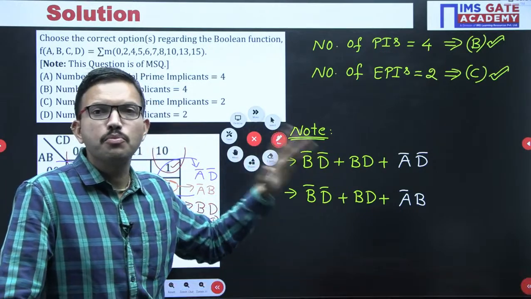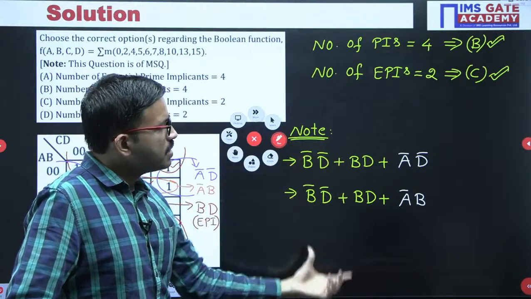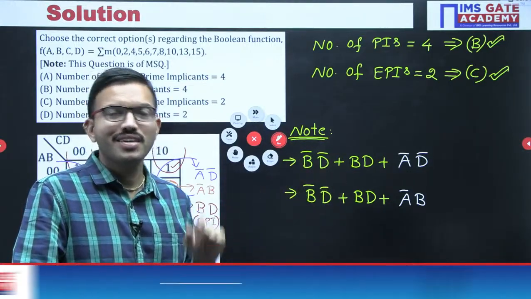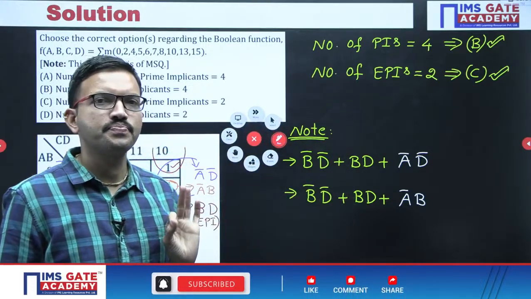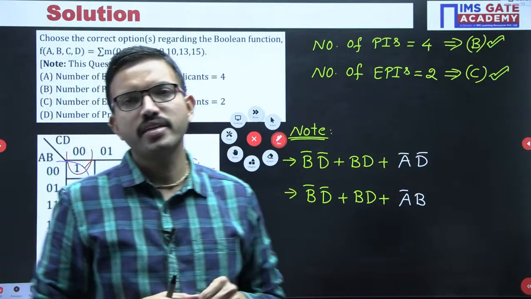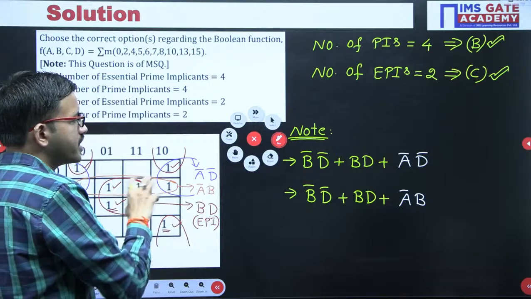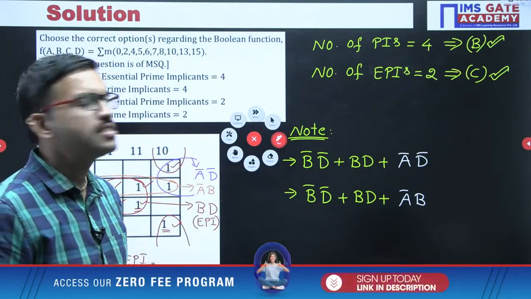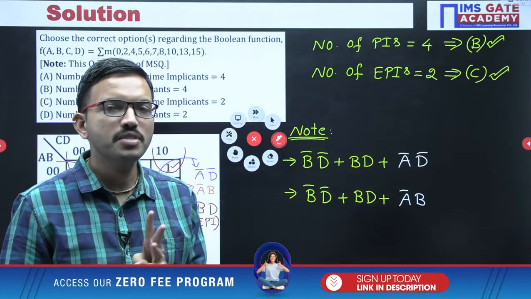Whenever you are getting more than one minimized function, in all those minimized functions, whichever terms are common, those common terms are nothing but essential prime implicants, that's all. And whichever term is varying, that is like selective prime implicant. Okay, in the minimized function, we should not consider all the 4 terms. The reason is, when you are able to get the minimized function with the help of 3 terms, the 4th term is what? Redundant.